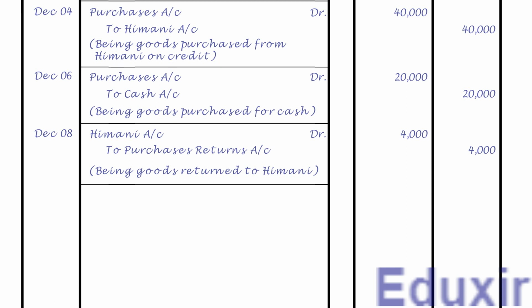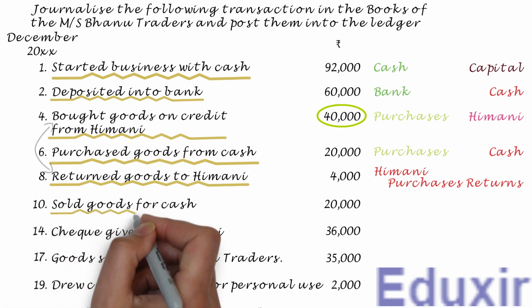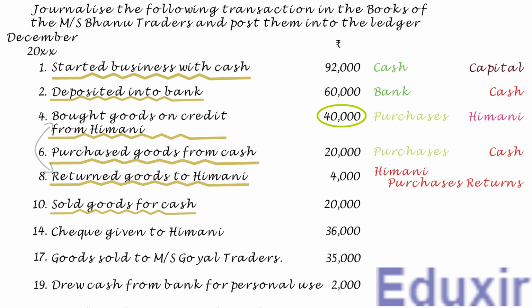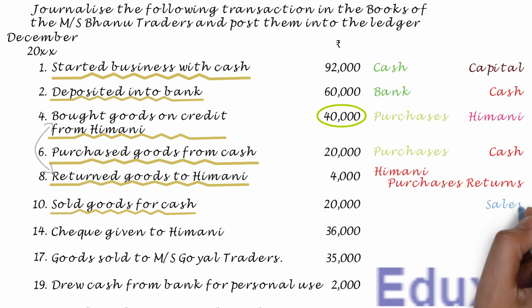Let us now take up the next transaction. In this transaction, goods worth 20,000 rupees are sold for cash. In this transaction, there is a sale occurring. As you know, sales generate revenue for the business. In other words, due to this transaction, the revenue of the business is increasing. The rule to record an increase in the revenue is to credit the corresponding revenues account. In this case, the sales account should be credited.